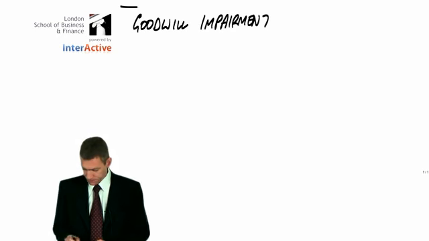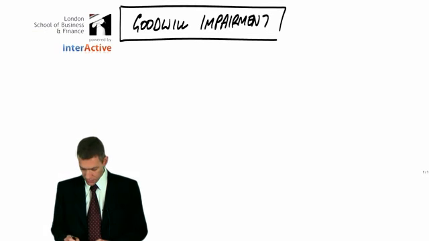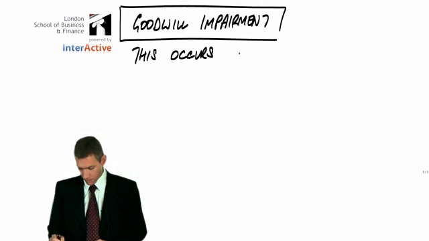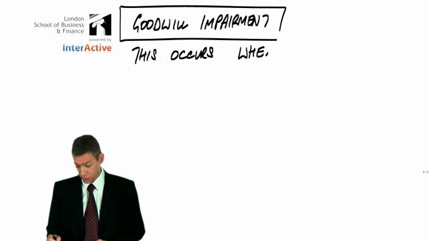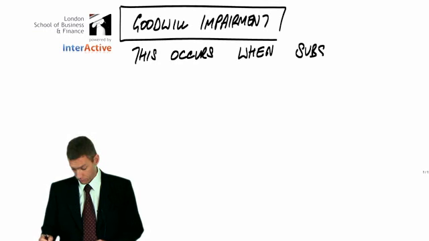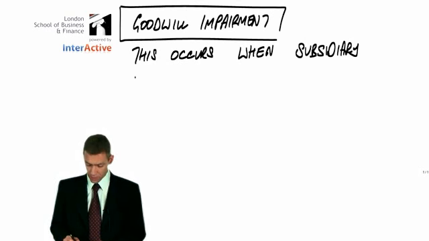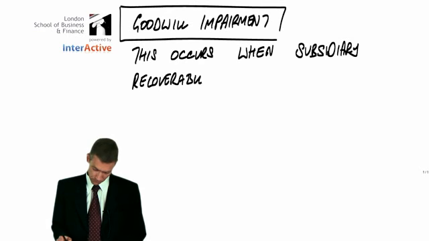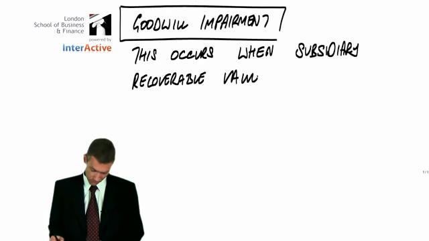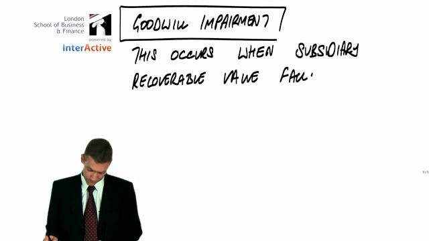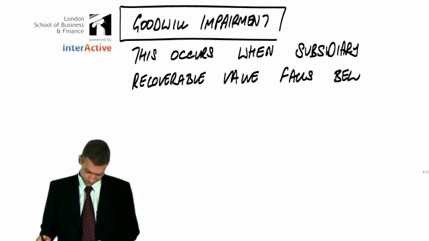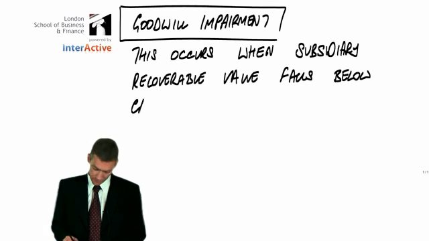Goodwill impairment occurs when subsidiary recoverable value falls below carrying value.